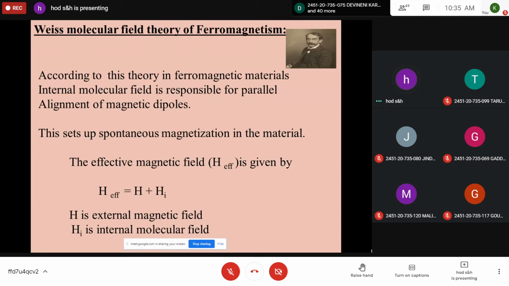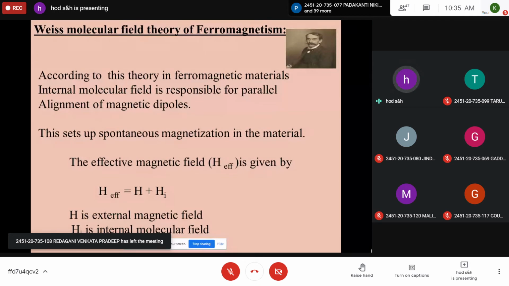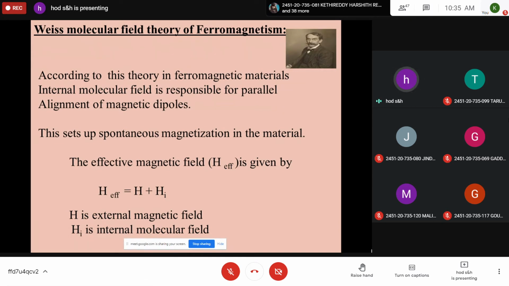According to this molecular field theory, write down the same as I wrote in the PPT: in ferromagnetic materials, the internal molecular field is responsible for parallel alignment of magnetic dipoles.